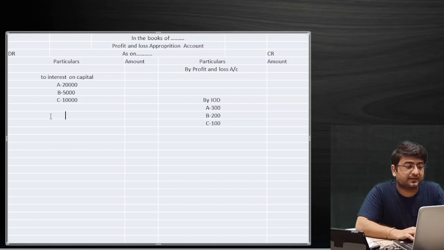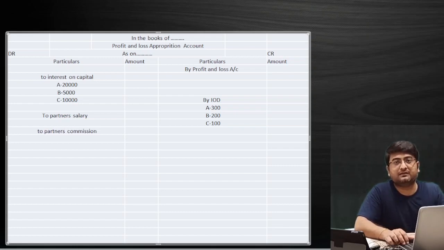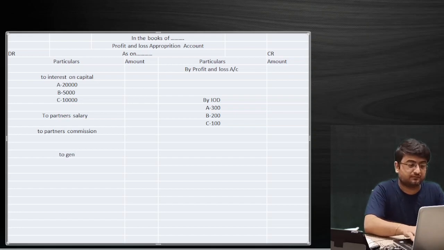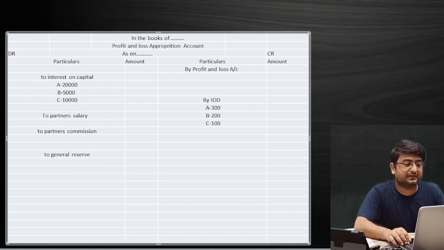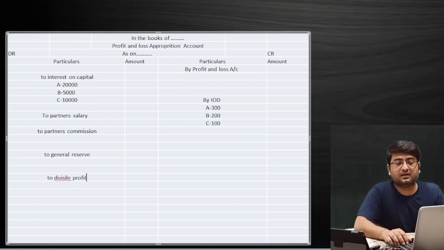The second, be it partner's salary, for that again we will have one journal entry. Third, we have partners commission, then we will have one journal entry too. Okay. For the third, if we have, for example, general reserve, in that case we will have one journal entry for sure. And in the end, if we have divisible profit, for example, then we will have a journal entry for this too.